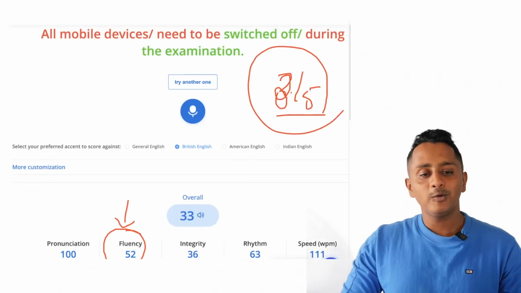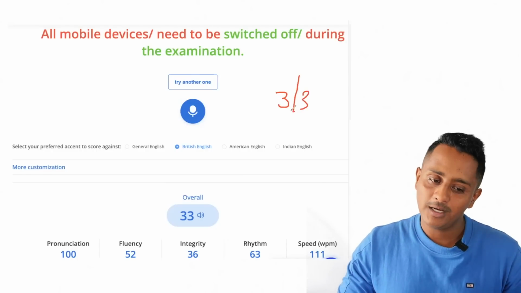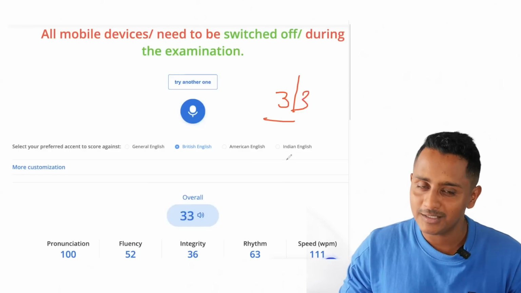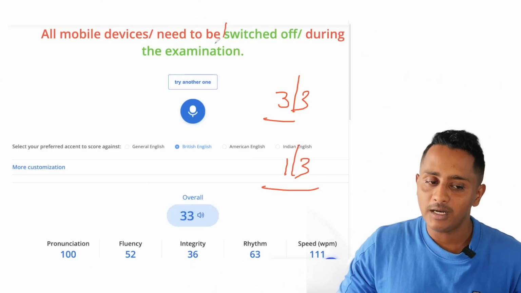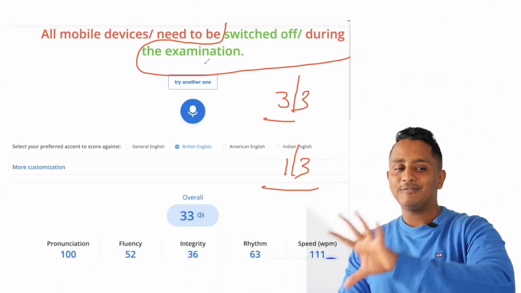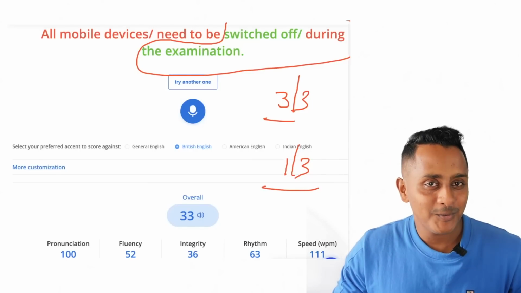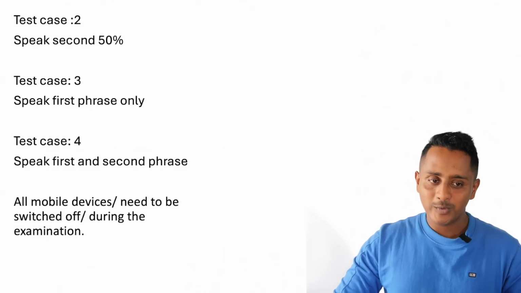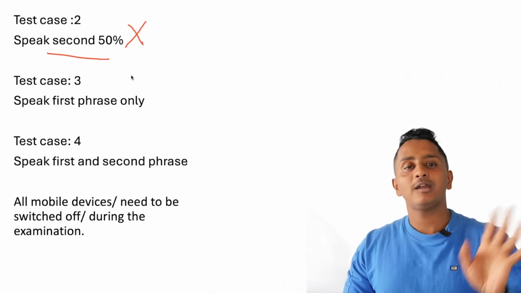So fluency got reduced to 2.5 or let's say 3 out of 5. This 3 out of 5 fluency or 2.5 out of 5 will definitely take away the marks. Probably from 3 out of 3 overall marks for repeat sentence to 1 out of 3. So you may lose 1 or 2 marks if you start from the second half, leaving the first half. Hope you are getting it. So be very careful. So now the real things are starting. So we did this. This is failed. Speak second half, probably you will not get a good score.